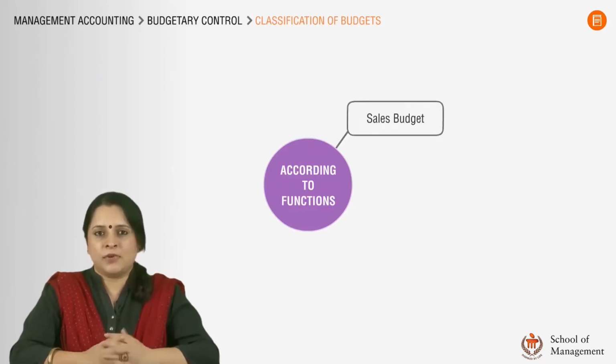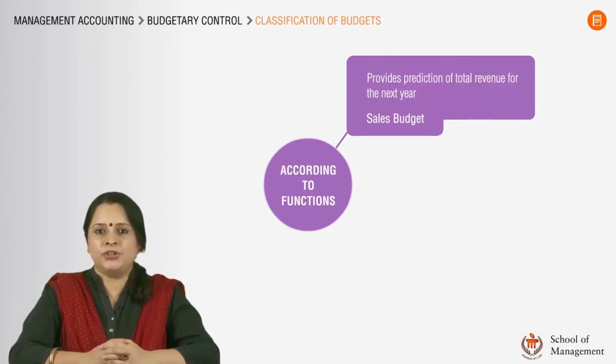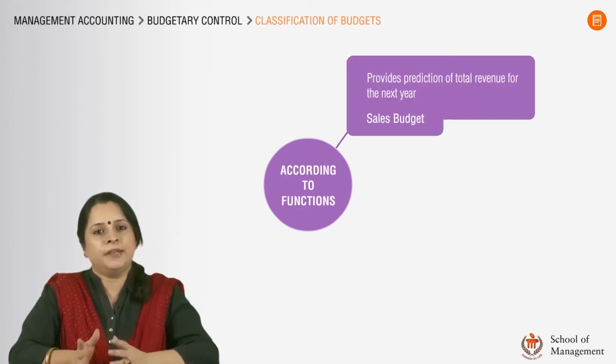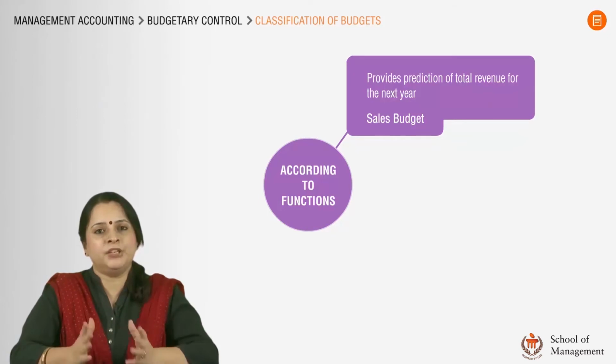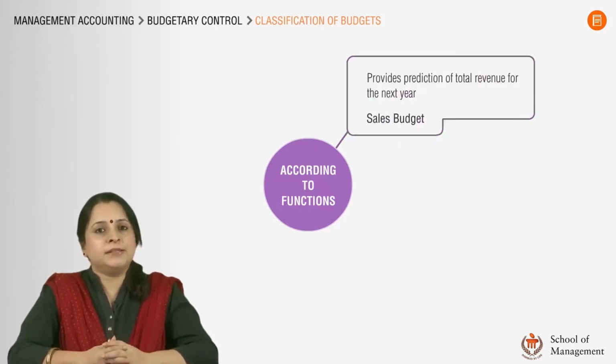First budget is obviously the sales budget. This budget provides the prediction of total revenue for the next year, and it shows the quantities of goods or products that have to be sold, the selling price of these products and the total sales expected from each product category. The second budget is what is known as production budget.